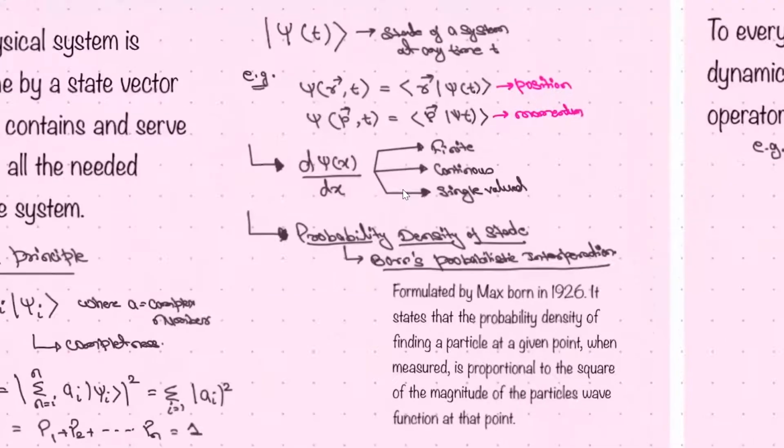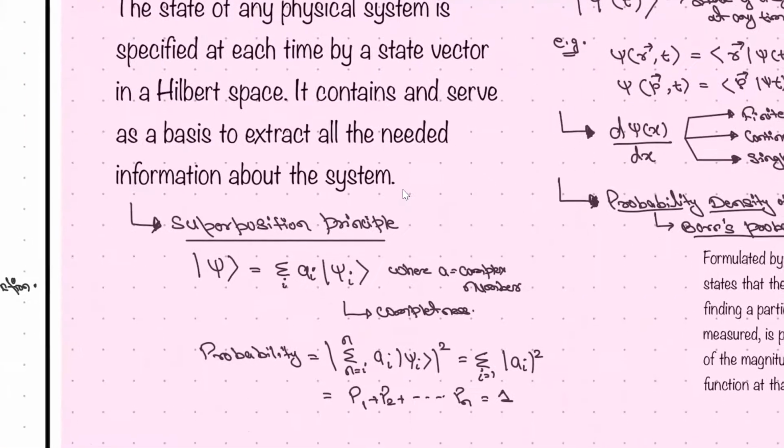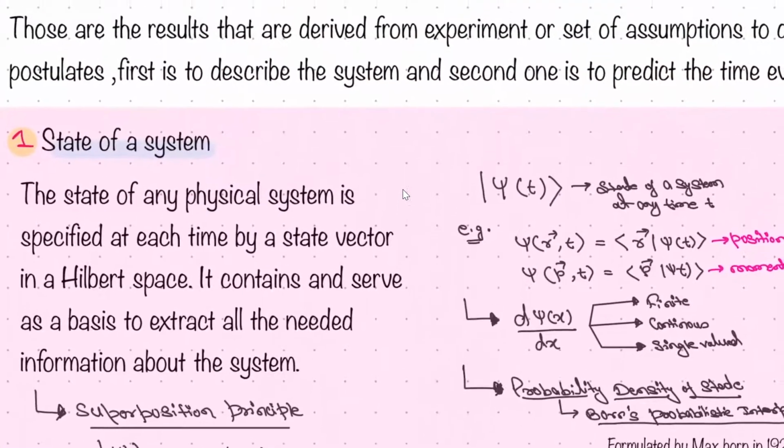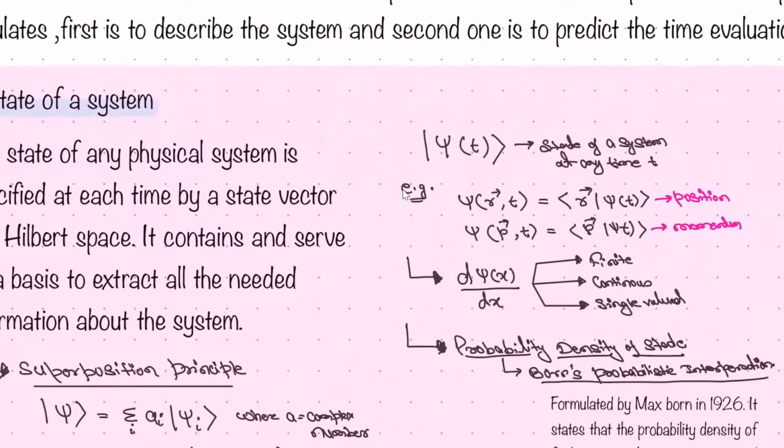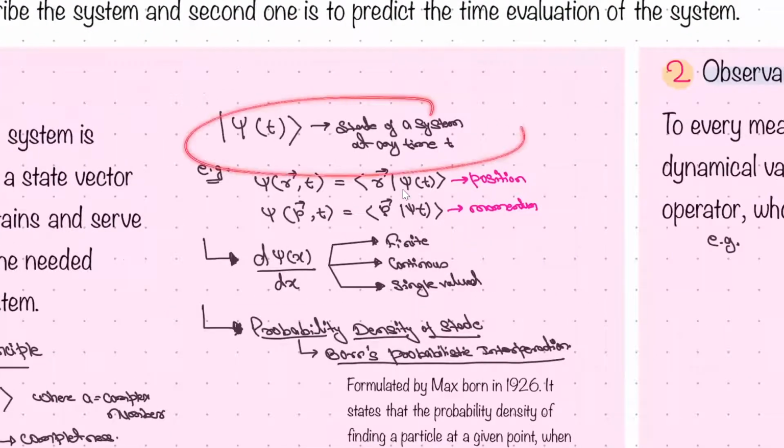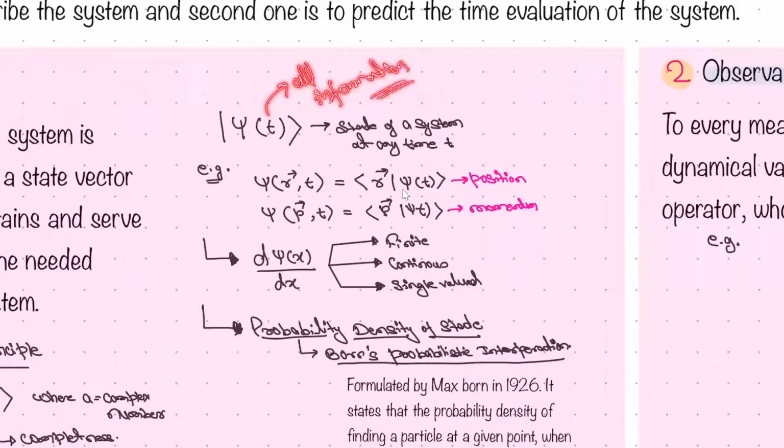So this is the state of any system at any time t, right? It will contain all the information. Let's say it is the Aadhaar card of the system, and Aadhaar card contains all the information of a person.